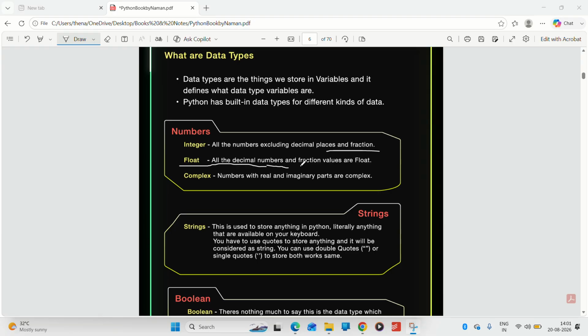All the decimal numbers and fractions are float, meaning the decimal numbers or the fraction values come in float. We will see later how we write this, but for now remember it is called float. Another is complex. Complex is a number with real and imaginary parts. You have read in your intermediate what a complex number is. The same thing applies here. Complex is not generally used, but you have to remember all this.